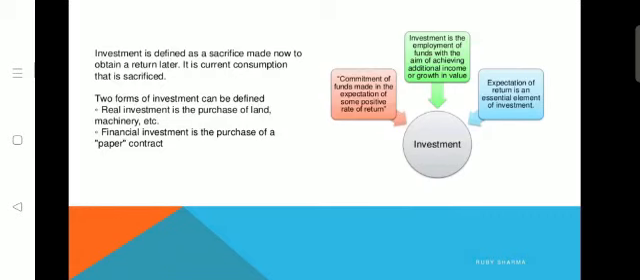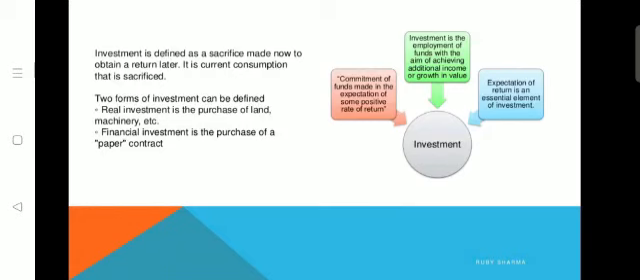So the meaning or definition of investment helps us understand that investment is the employment of funds for the expectation of an essential rate of return in the future period.